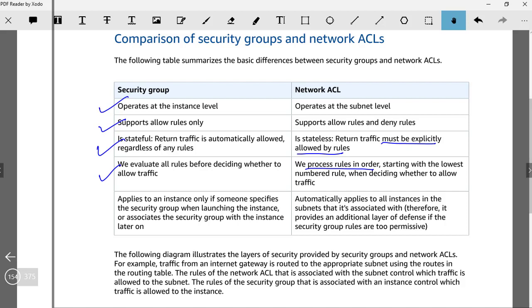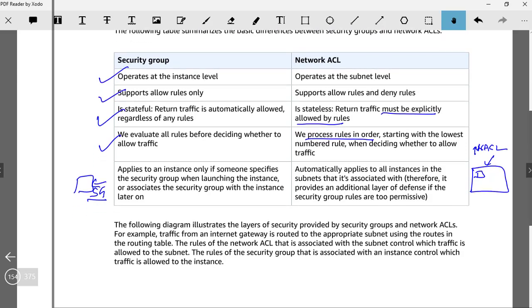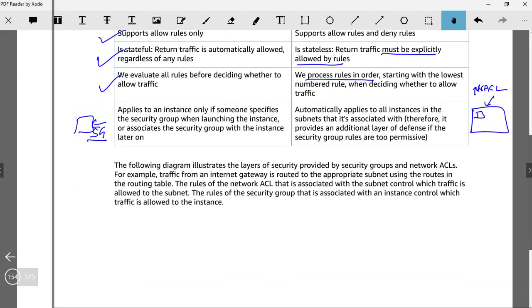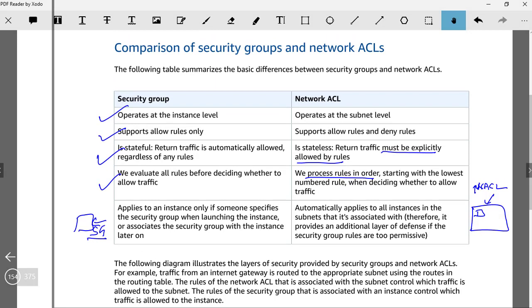And the last one applies to an instance only if someone specifically associates the security group with the launch of the instance. Yes, exactly. As a security group is associated with a specific instance, when an instance is getting launched, you need to associate the security group to it. But in terms of subnet, because the subnet is already there and there is a NACL already attached to it, if an instance is provisioned inside a specific subnet, then those rules are automatically applied to all the instances within that subnet. So these are the major differences between security group and network ACL.